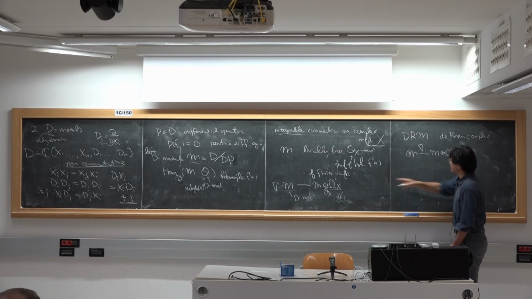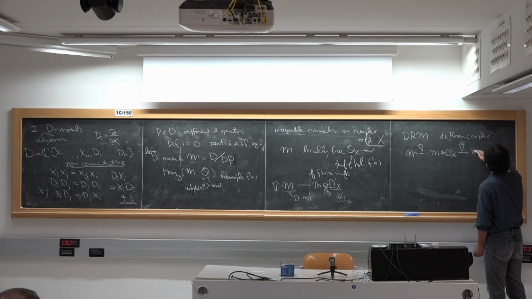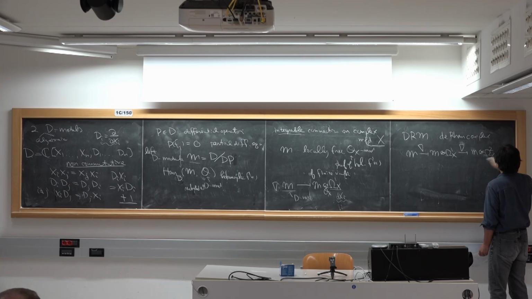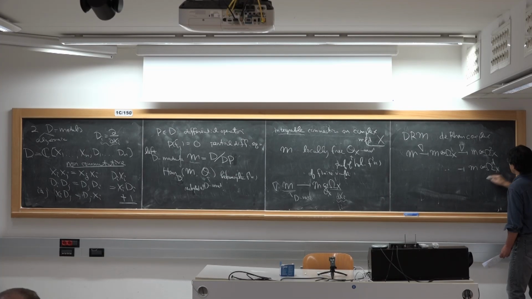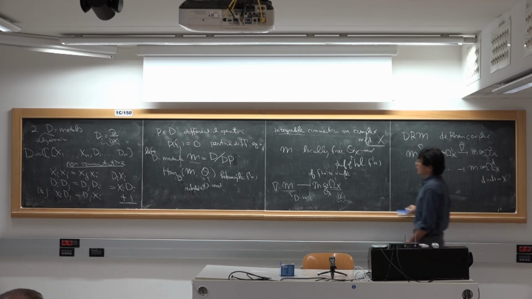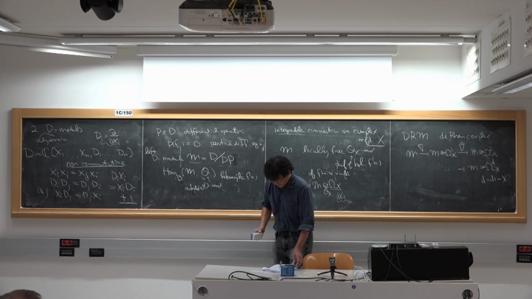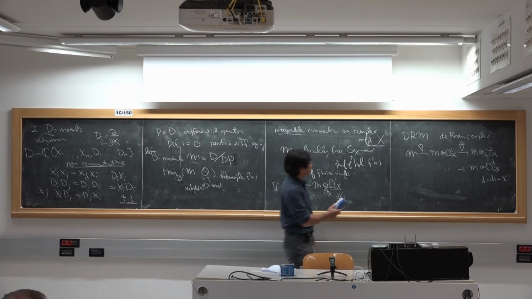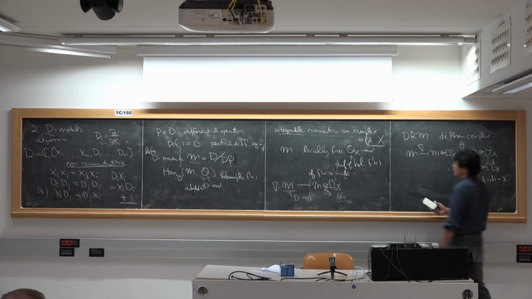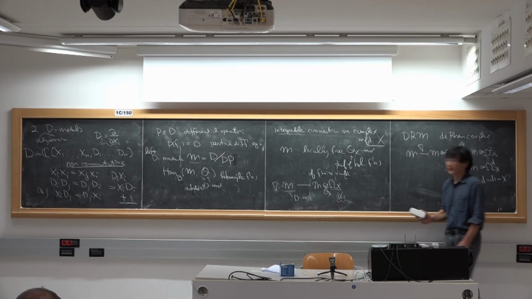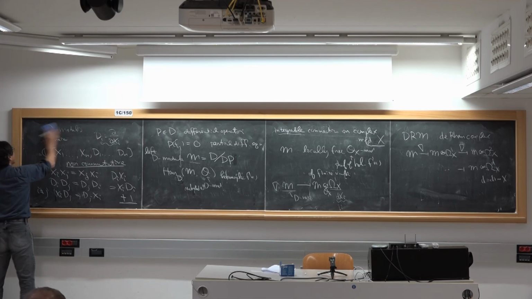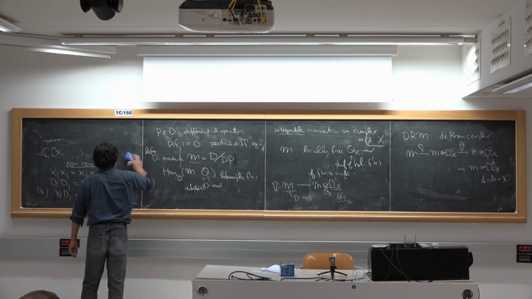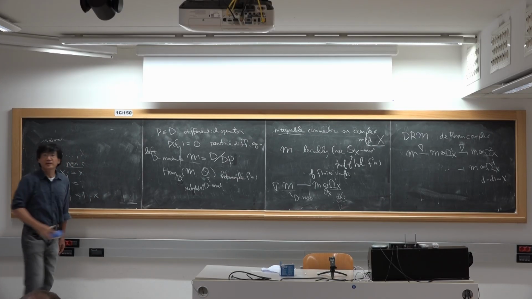The first one is precisely this one, and this continues up to the dimension of X. So we believe that the theory of D-modules studies this kind of object. Any questions so far?